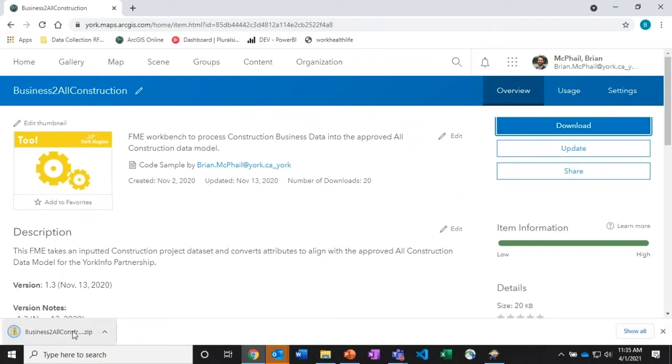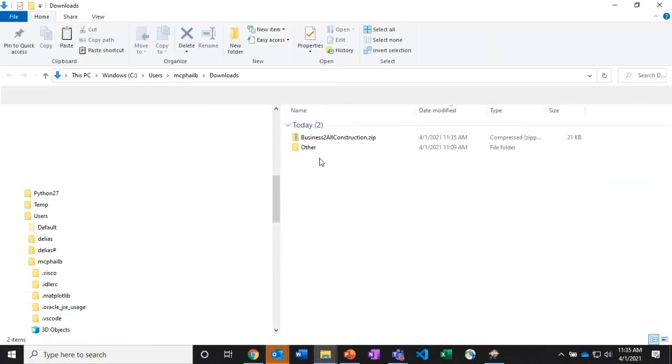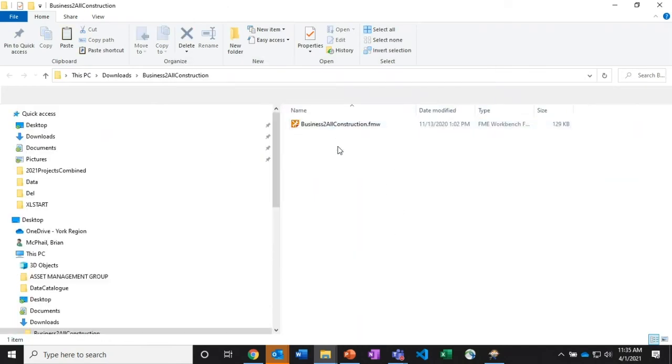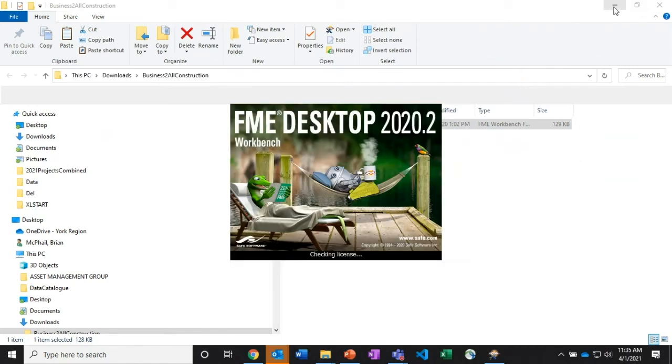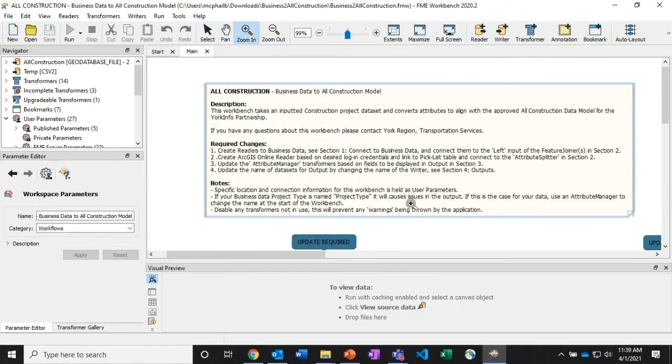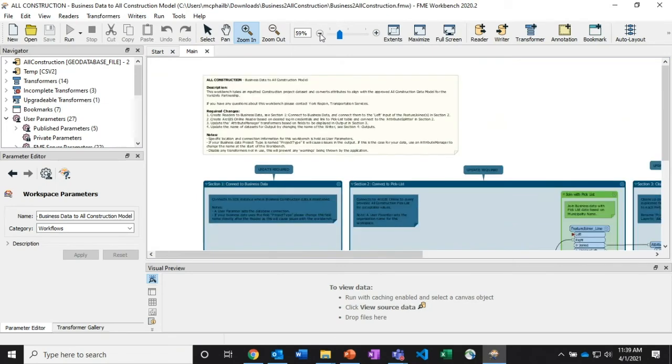You see it just downloads pretty quick there and showing the folder. And what I'm going to do is just unzip it and have our workbench right here. So I'm just going to open this up here in FME 2020. So this is the All Construction workbench. As you can see here, it's very similar to the screenshot that was shown on a previous slide. Up in the top left, you'll notice here's the same documentation that was available in the ArcGIS Online item. So again, just a different location to find the same information.